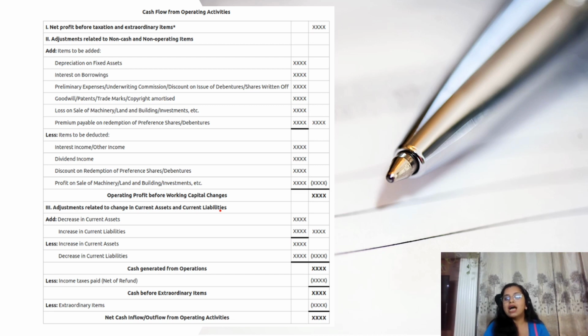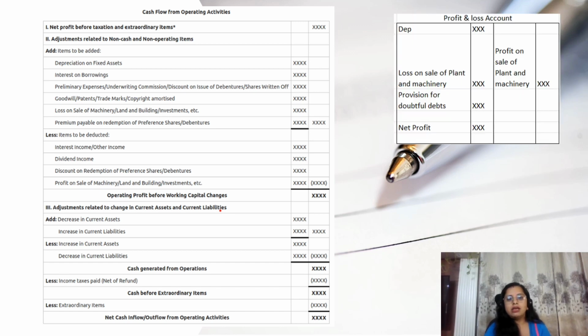All these items are either non-cash items or items which are not related to operating activities. You can see here I have given a small example of a P&L. In this you can see depreciation, profit or loss, and provisions, all shown in the P&L.